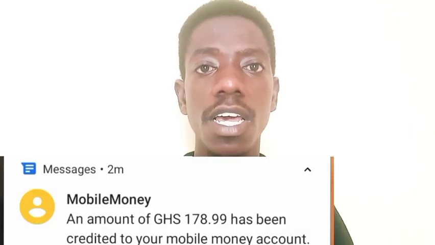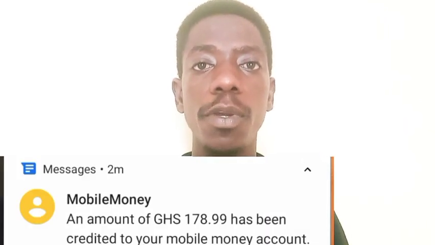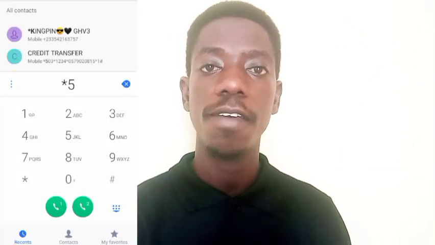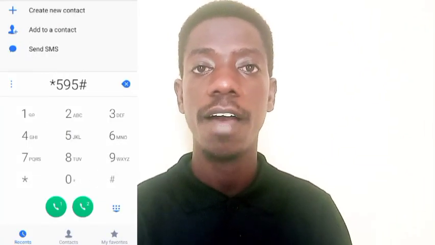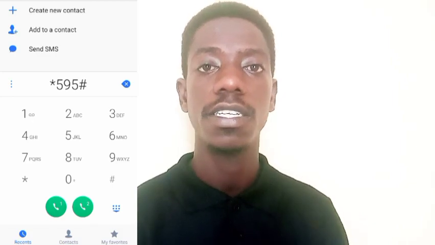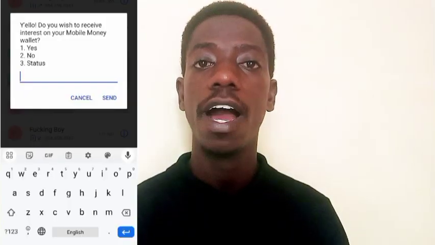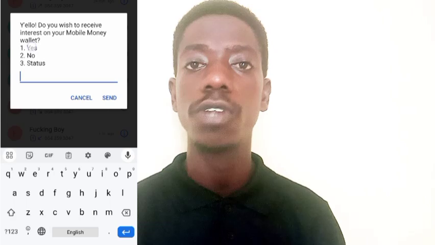And today I received 178 cedis on my mobile money just by using it to do transactions, as well as sending and receiving airtime and others. So if you want to also earn on your mobile money by doing this, all you have to do is dial the code *595#.